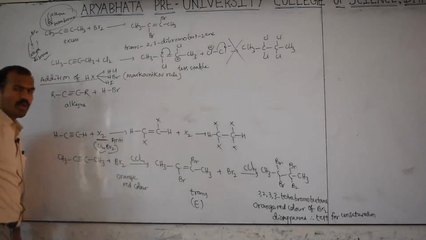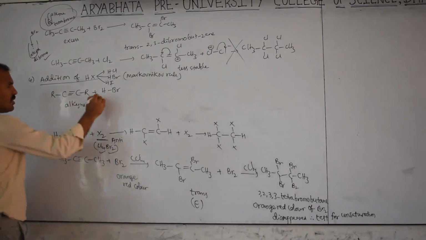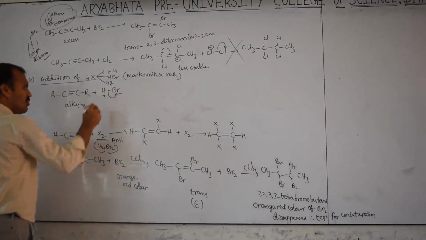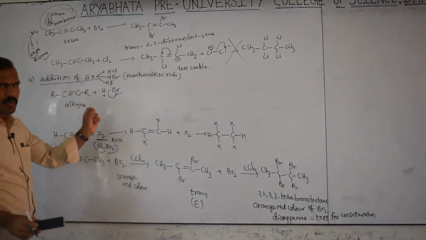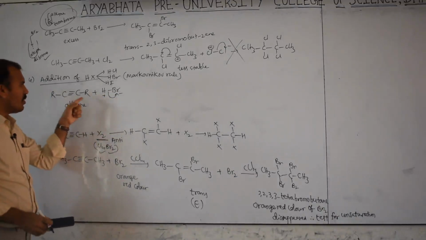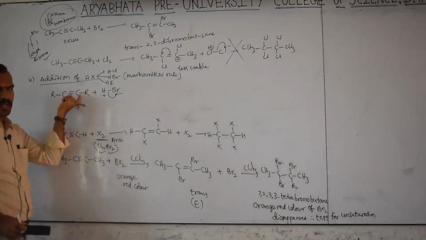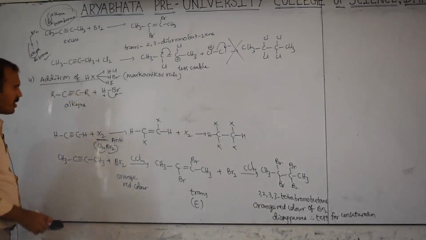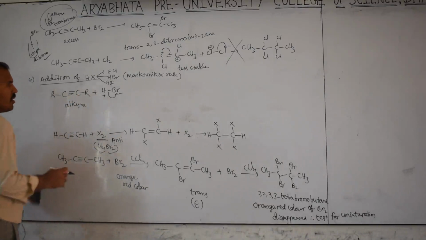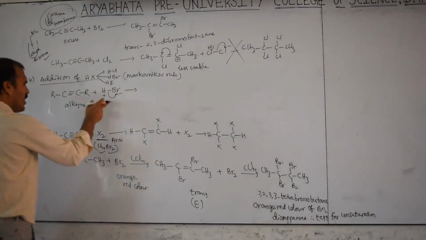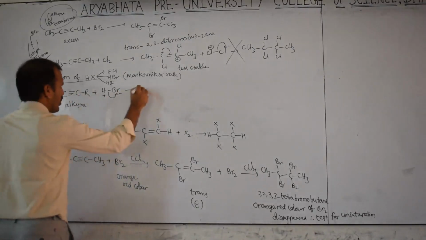It follows the Markovnikov rule. Therefore this is a negative part, this is positive part. This positive part of the reagent is added to which side? Either side, the same, because this is symmetrical. If unsymmetrical, that time you will get the confusion. So now here, on either side, you will get the same product.